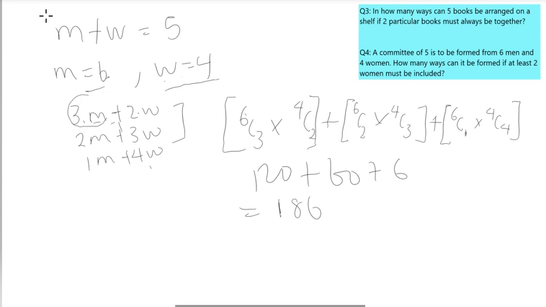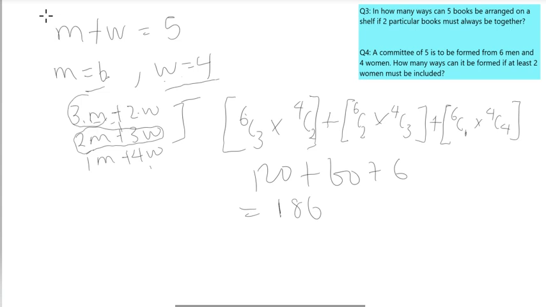So we find the selection of the first one, or the second one, or the third one, because we don't know which particular one. The question can also be direct and tell us to find the number of ways if there must be 2 men and 3 women. Then that is the only one we need, and we get our answer straight away.